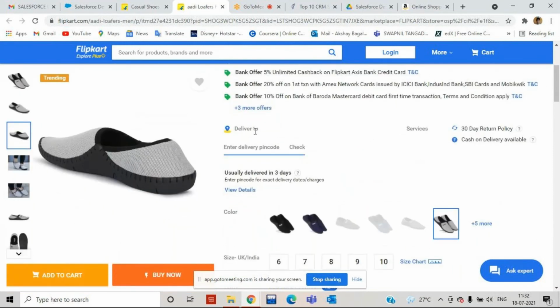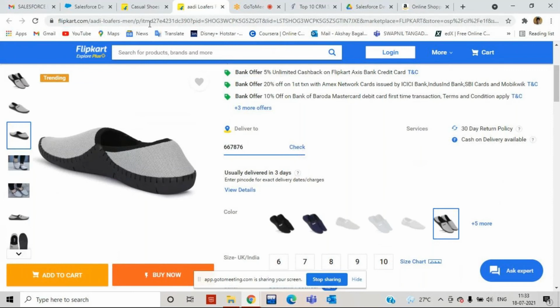Except this: the delivery pin code data I can modify. I can provide this number, and then another number. So this is the area where we can edit and check. Exactly in Salesforce, if we are a developer, we are going to develop functionality, and it is our responsibility which user can see, which user can edit, and which user can delete the data.